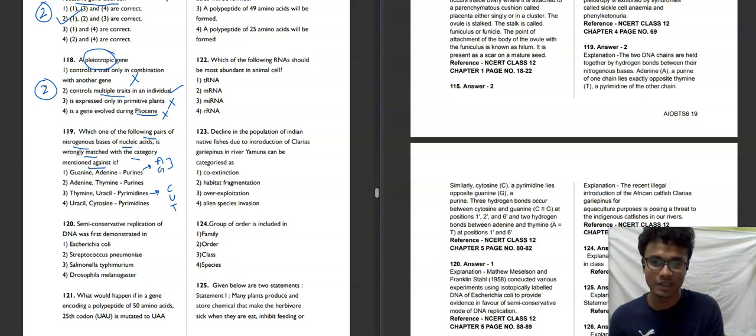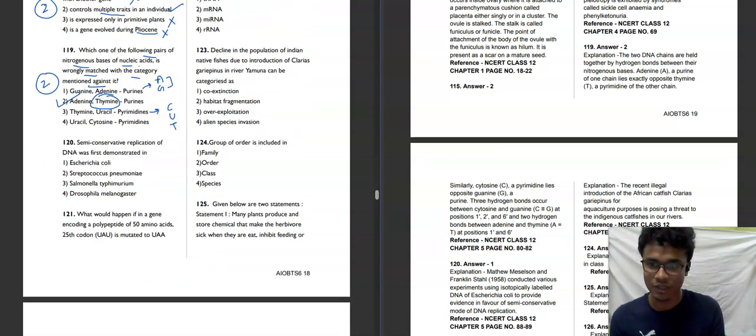So if you remember this, then you can also remember this because this is basically the opposites. So this is purine and this is pyrimidine. Now let's check. Guanine, adenine, purine. Adenine and thymine, there are only two that are purine. Thymine is not a purine, it's pyrimidine. Second option is wrong. Nitrogenous base match, so these are correct answers for this question. Thymine and uracil, pyrimidine. Uracil and cytosine, pyrimidine as well. So second option will be our correct answer for this question.